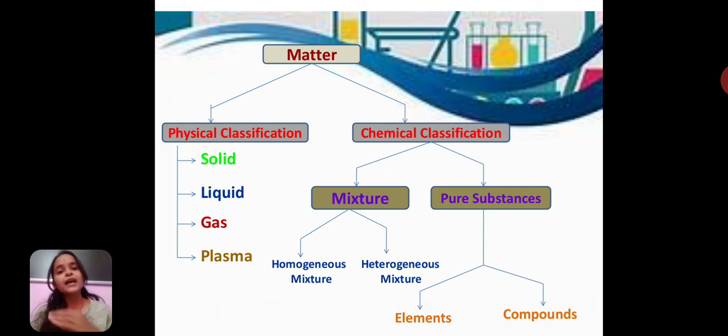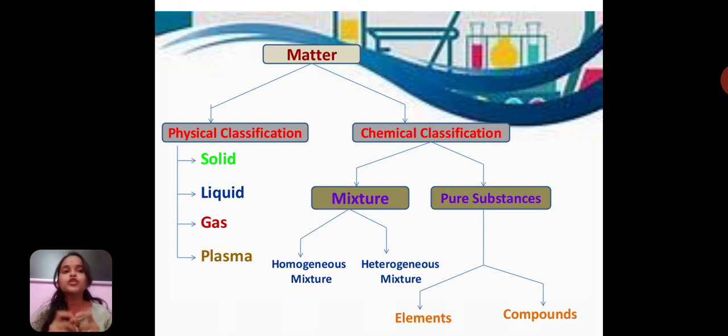We know that everything or anything that we see around us is known as matter. If that is so, we can classify it in different ways. Now we are going to classify this matter by physical classification and by chemical classification. And when it comes to physical classification, we come across solids, liquids, gas, and plasma. And these four are also known as the states of matter. And these were discussed in the previous video.